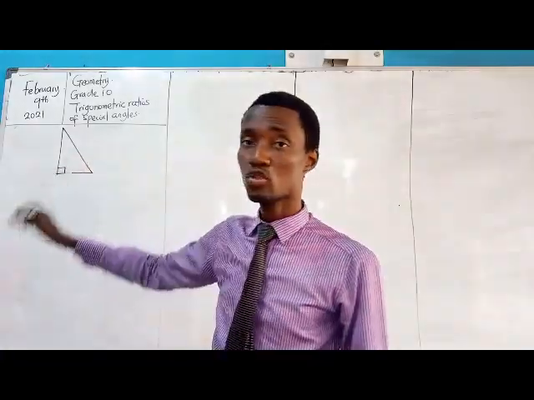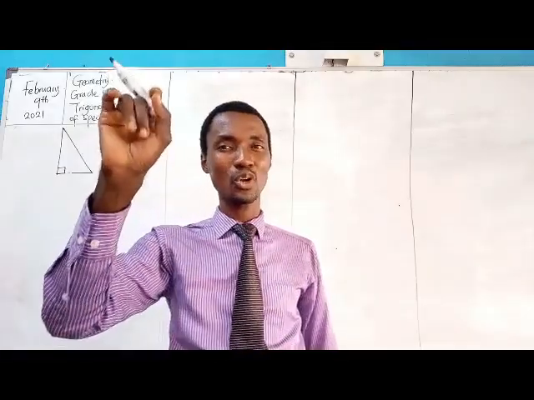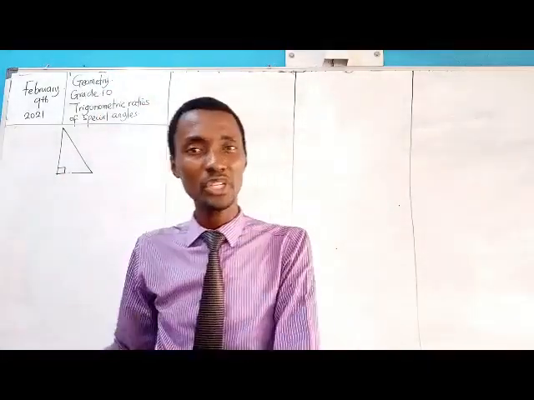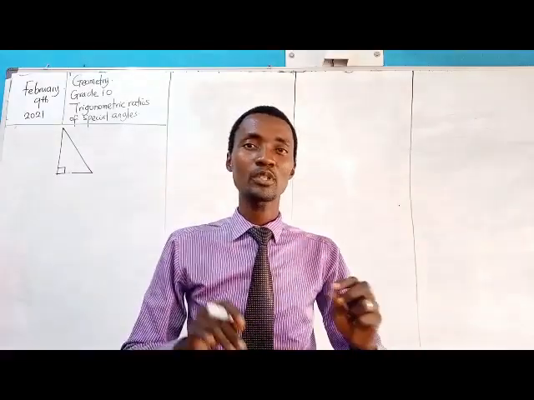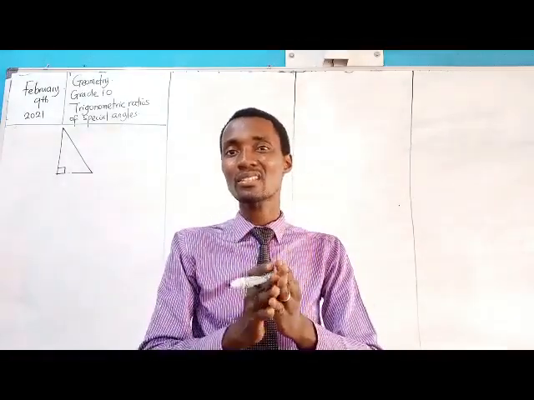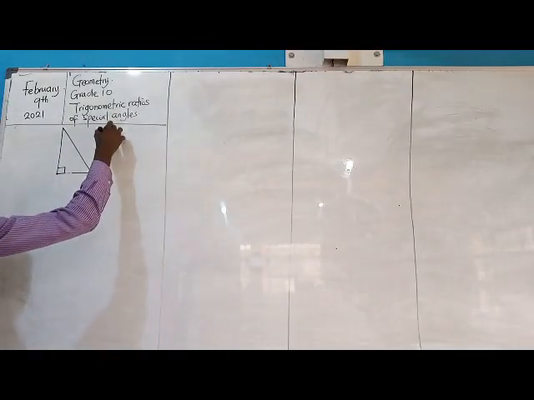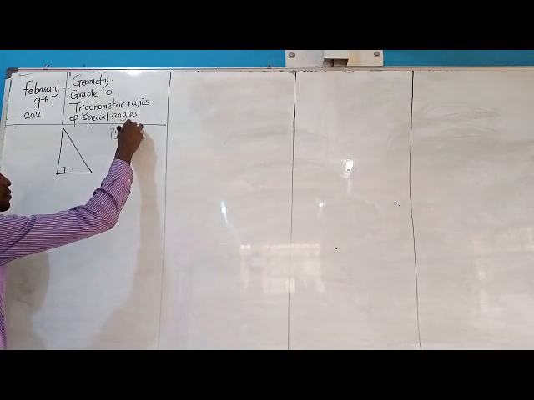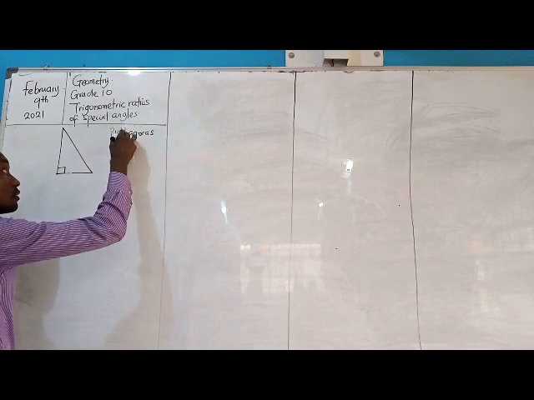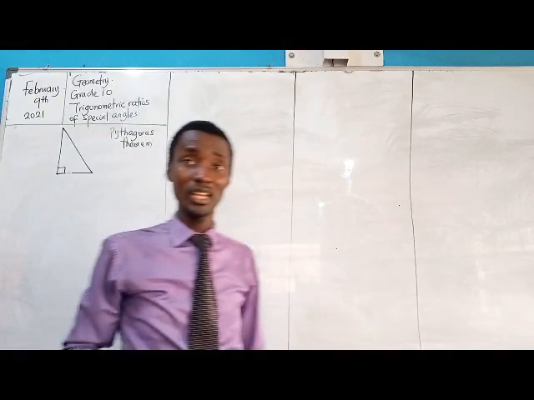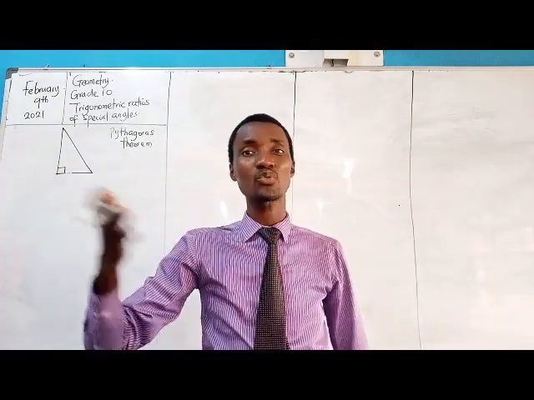Now, from the right angle triangle, two important concepts come alive. We have the concept of what is called trigonometric ratios, and we have the concept of Pythagoras theorem. So those are the two important theorems you need to take note of. We have Pythagoras theorem. If you were in lower classes like grade 8, you will hear things like Pythagoras rule.